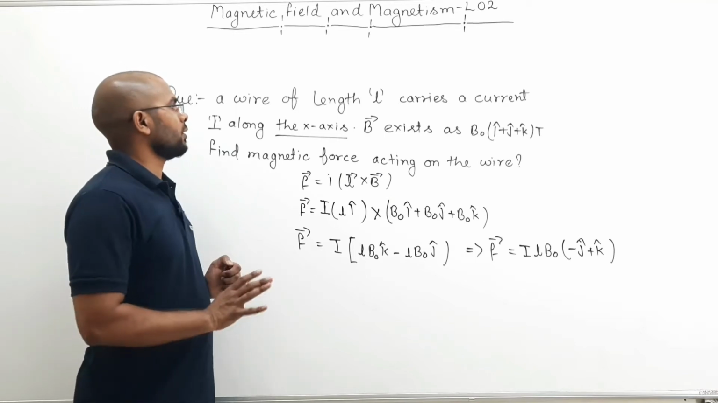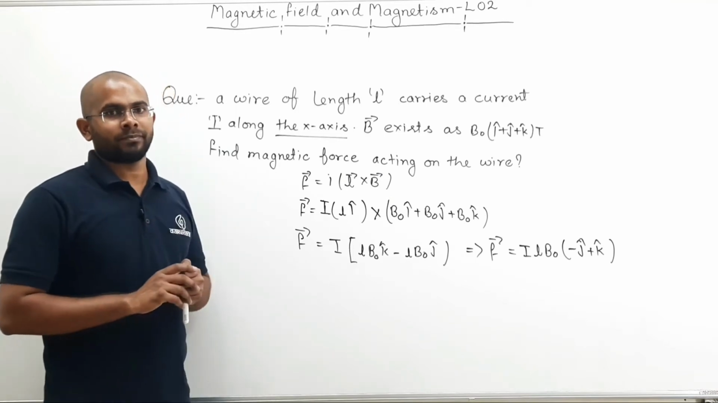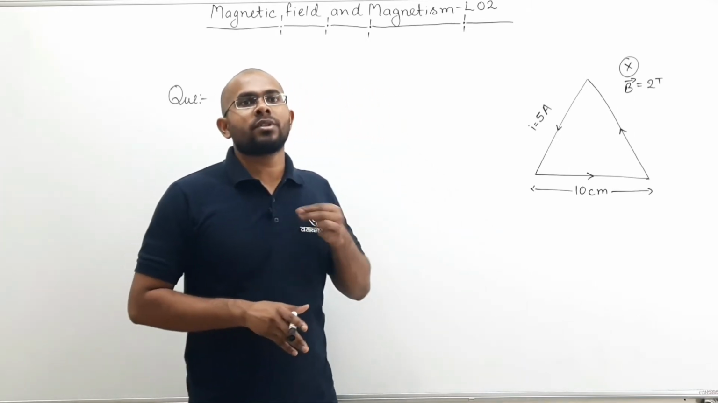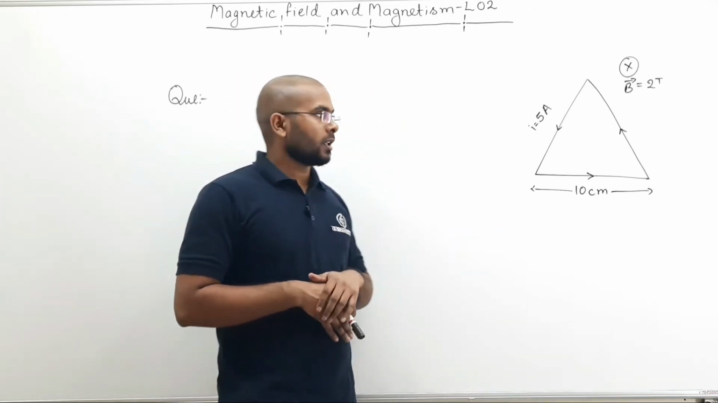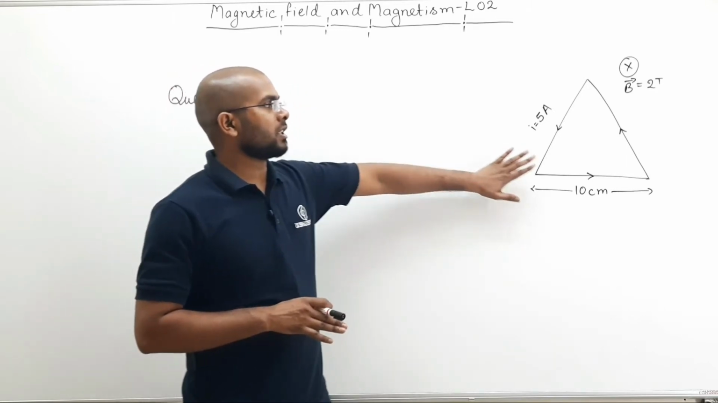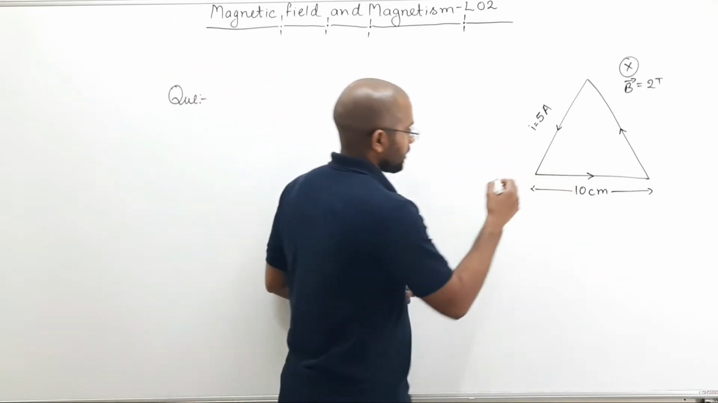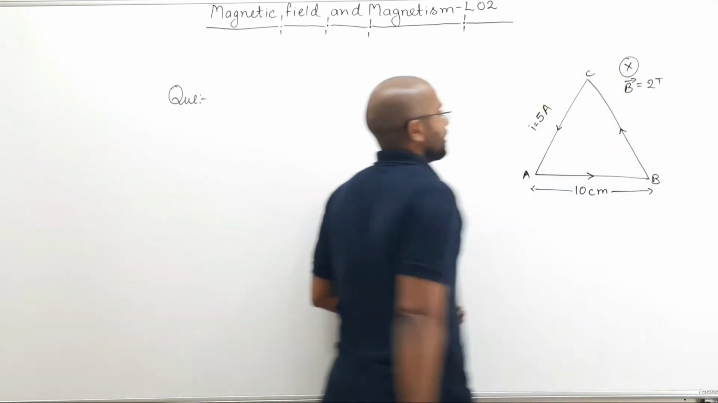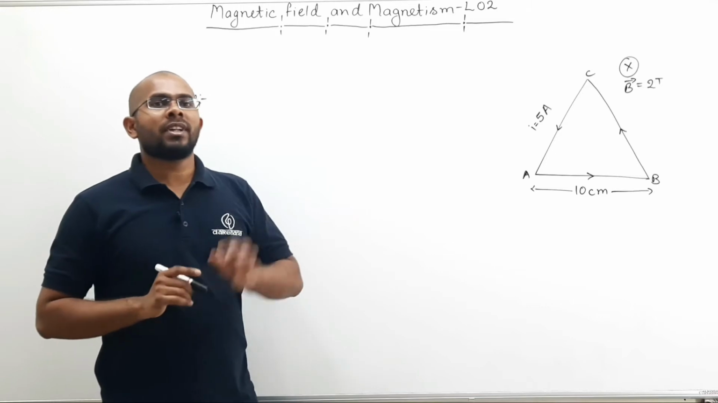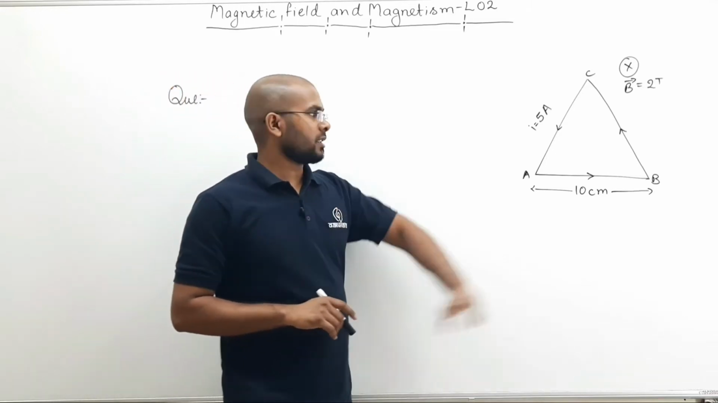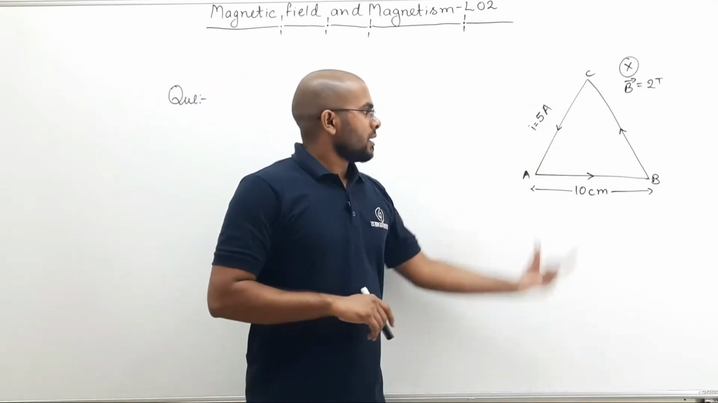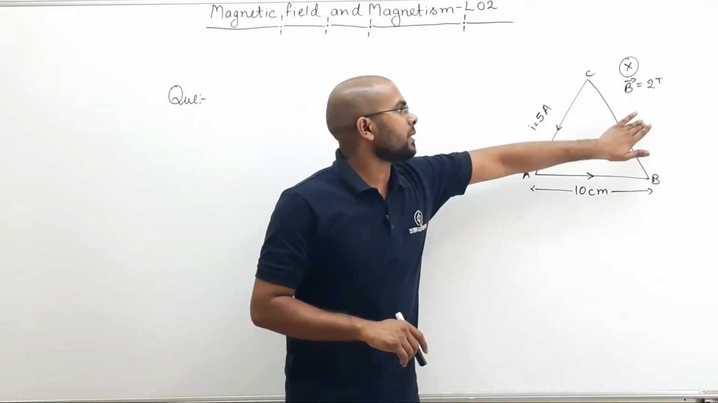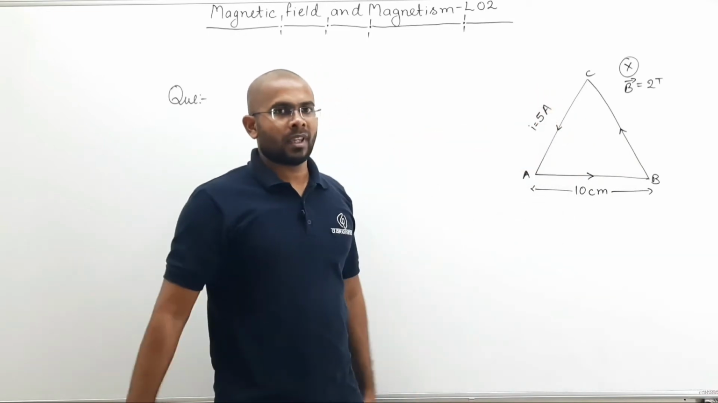You can pause the video and note down the question. Now let us solve one more question based on the concept of force experienced by a wire. Here we have a current carrying loop. This loop is ABC, in the form of an equilateral triangle. The length of each side is 10 centimeter. This is 10, this is 10, this is 10.